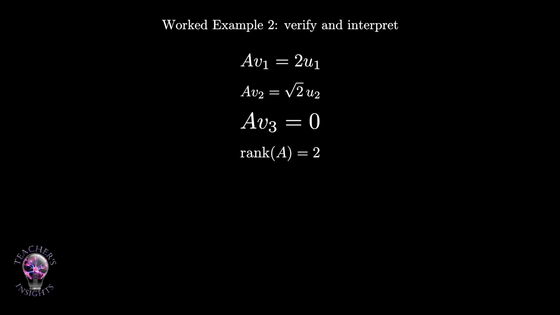The third right singular vector is v3 equals 1 over the square root of 2 times the vector 1, negative 1, 0. Apply A to v3. The x and y entries cancel. The result is the 0 vector. So Av3 equals 0. This means v3 is a null space direction. The matrix takes a three-dimensional input space and sends it into a two-dimensional output space. Two directions survive, one direction is destroyed. That is why the singular values are 2, square root of 2, and 0. The rank is the number of non-zero singular values. So this matrix has rank 2.